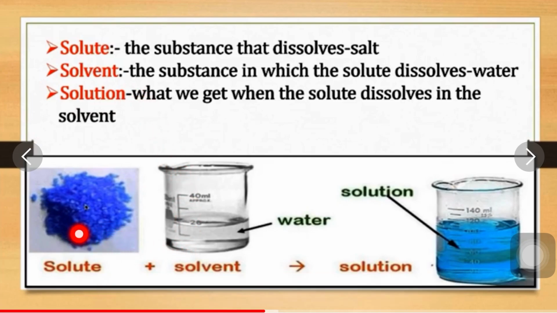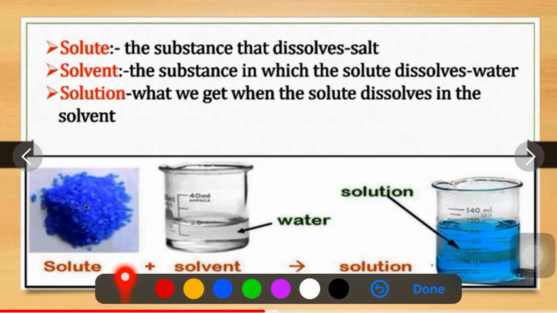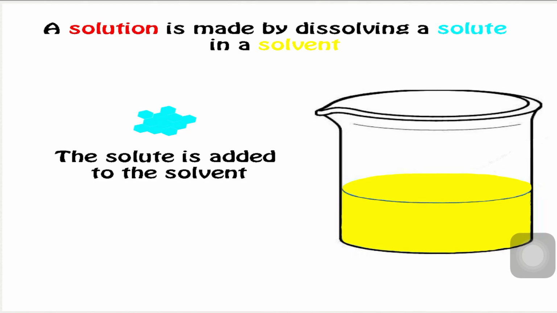You can see here, solute is copper sulfate plus solvent is water. When we mix these two, we get a solution. A solution is made by dissolving a solute in a solvent.